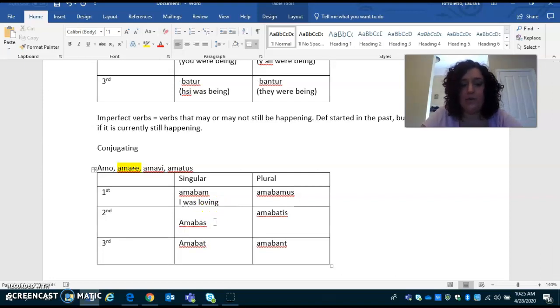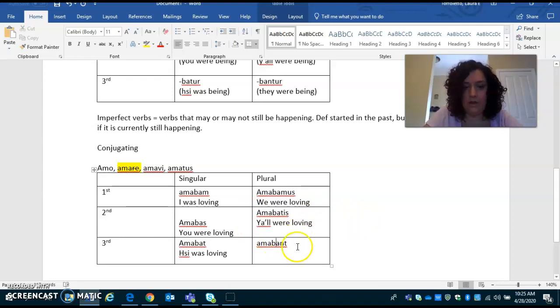Amabas is going to be you were loving. Amabat is going to be he, she, it was loving. We've got we were loving. We've got y'all were loving. And then we have they were loving.